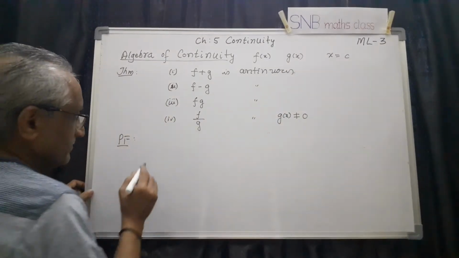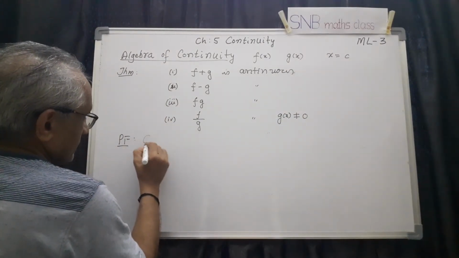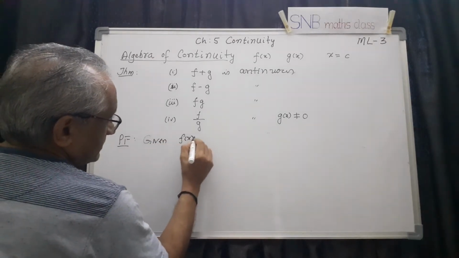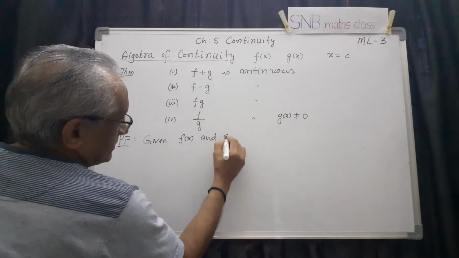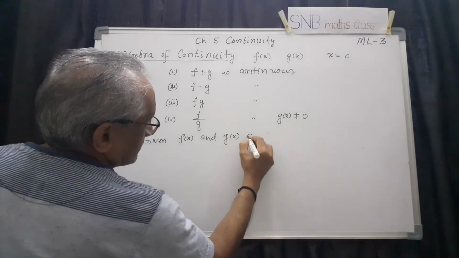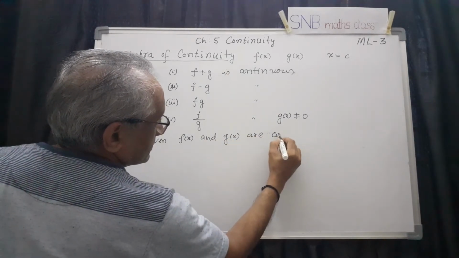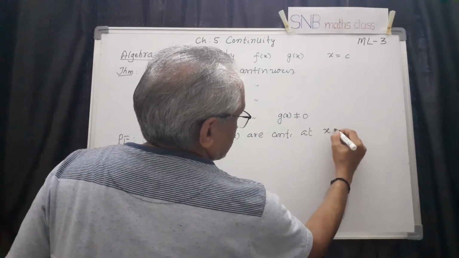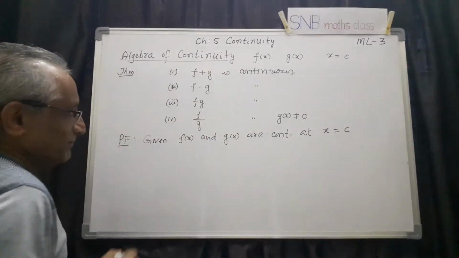Therefore, given f of x and g of x are continuous at x equal to c, this is given.